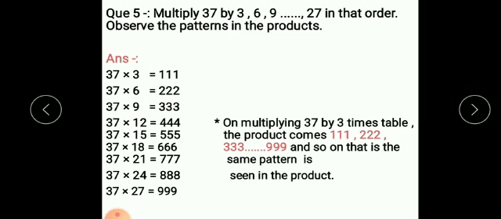Question number 5. Multiply 37 by 3, 6, 9 up to 27 in that order. Observe the patterns in the product. Means you have to multiply 37 by table of 3. 37 multiplied by 3 is 111, then 37 multiplied by 6 is 222, 37 multiplied by 9 is 333, 37 multiplied by 12 is 444, 37 multiplied by 15 is 555,